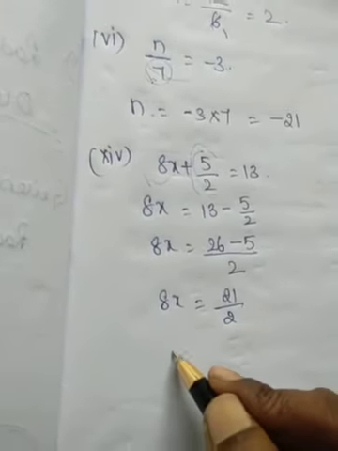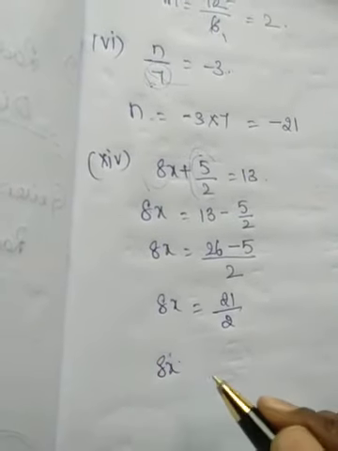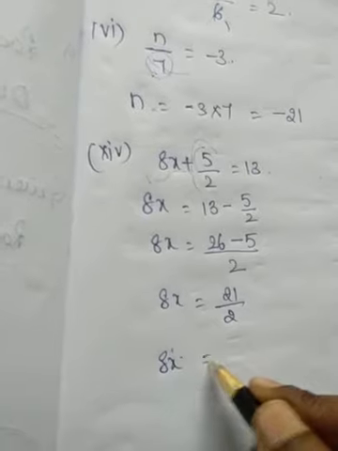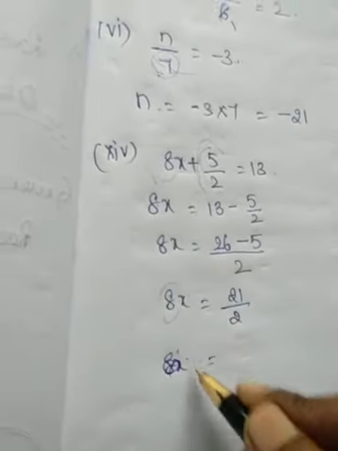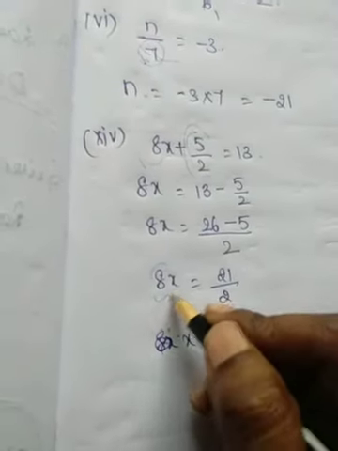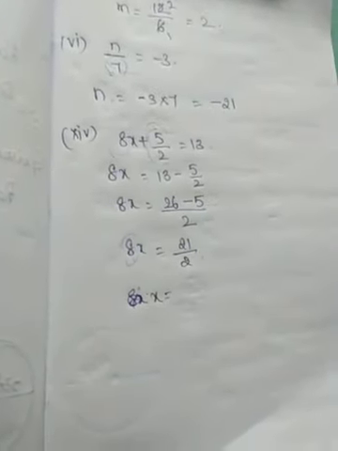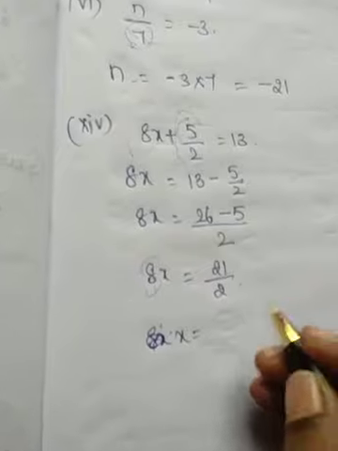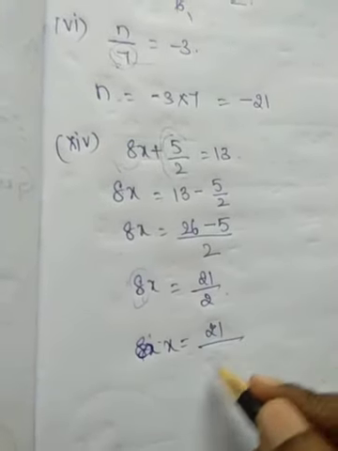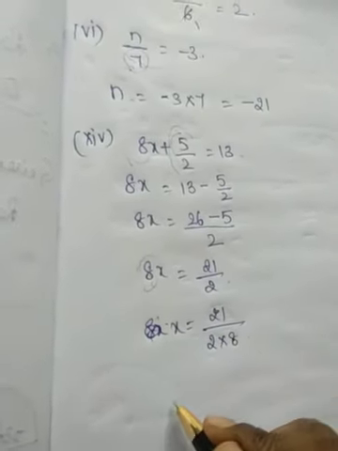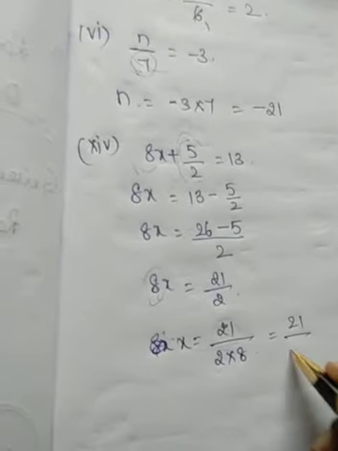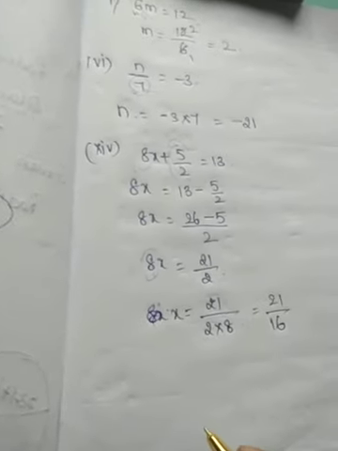Okay, and here again 8x equal to 21 by 2, and here 8 is multiplied with x, so it is in the form of multiplication. If you transpose that number to the RHS side, it will become division. 21 by 2 into 8. Okay, 21 by 16 is your answer. x equal to 21 by 16.